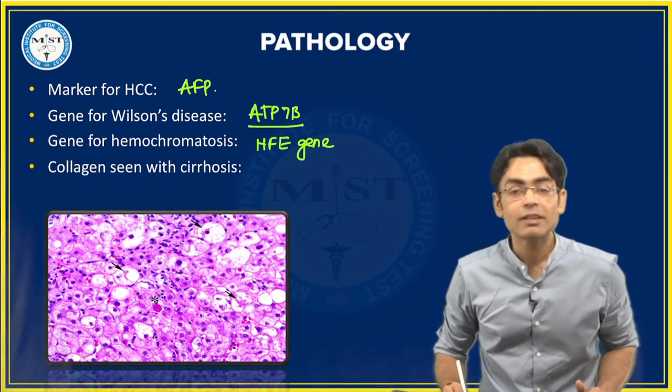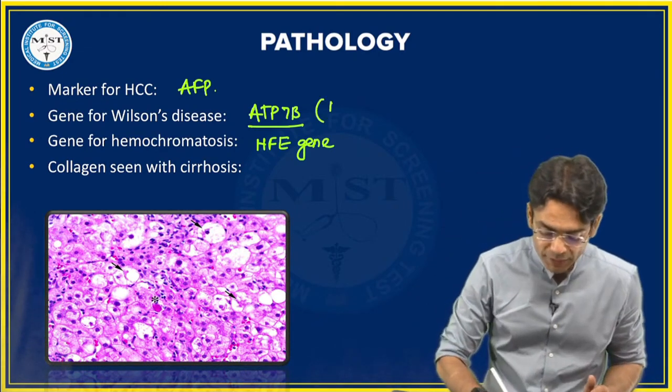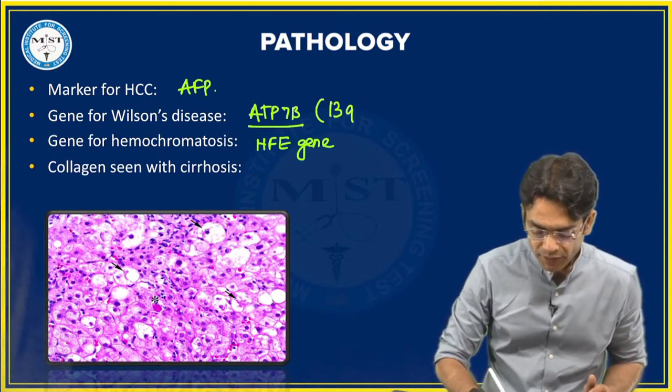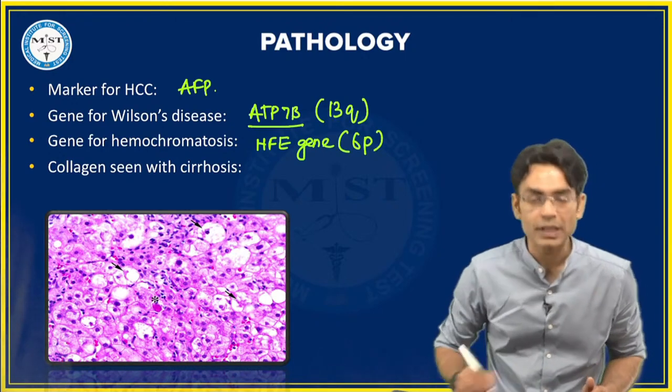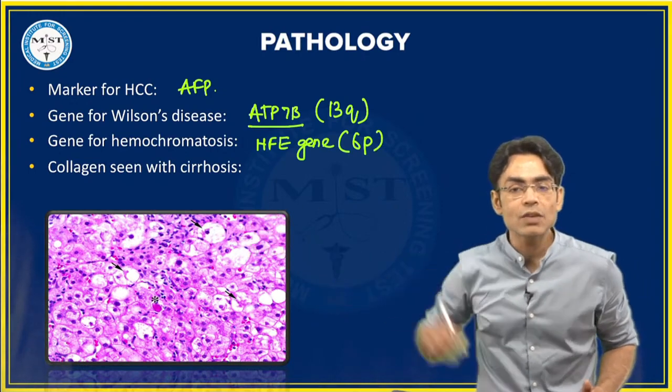Thank you very much, beta. This is your HFE gene. ये बेटा 13 पे रहता है, 13Q पे, and this is on 6P again, HFE gene. चलो, collagen which is seen with cirrhosis.